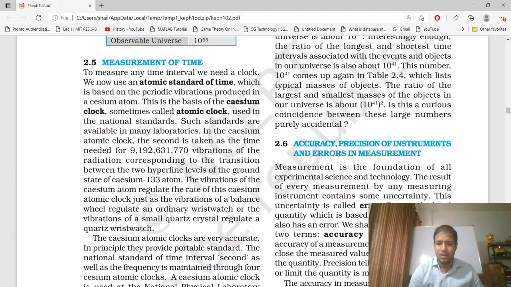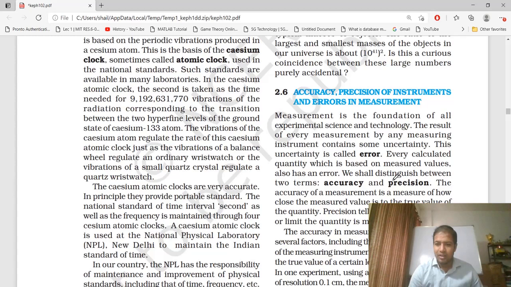Hello. Now we will study section 2.6: accuracy, precision of instrument and error in measurement. We need to define what accuracy, precision and error are. Measurement is the foundation of all experimental science and technology. The result of every measurement by any measuring instrument contains some uncertainty. This uncertainty is called error.